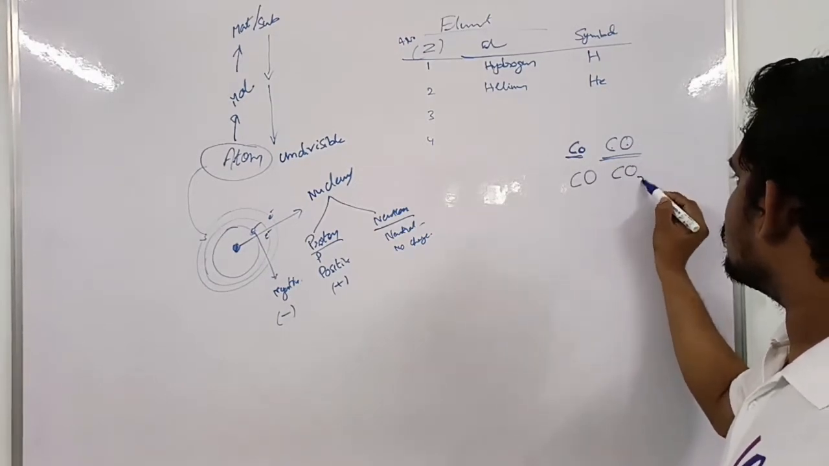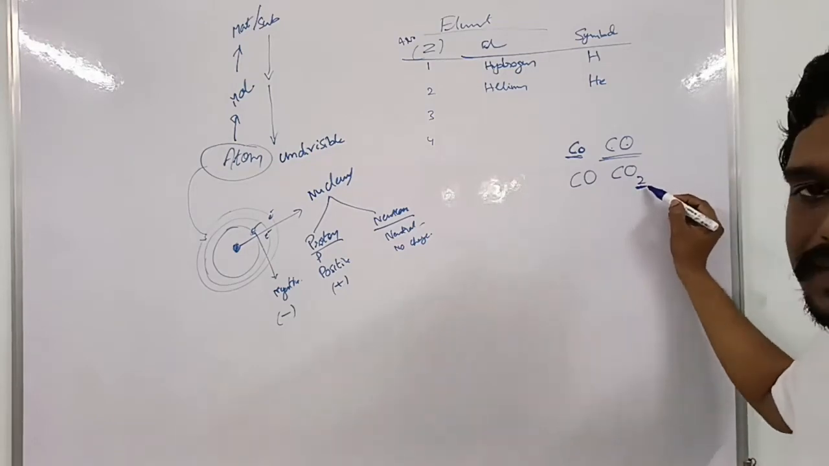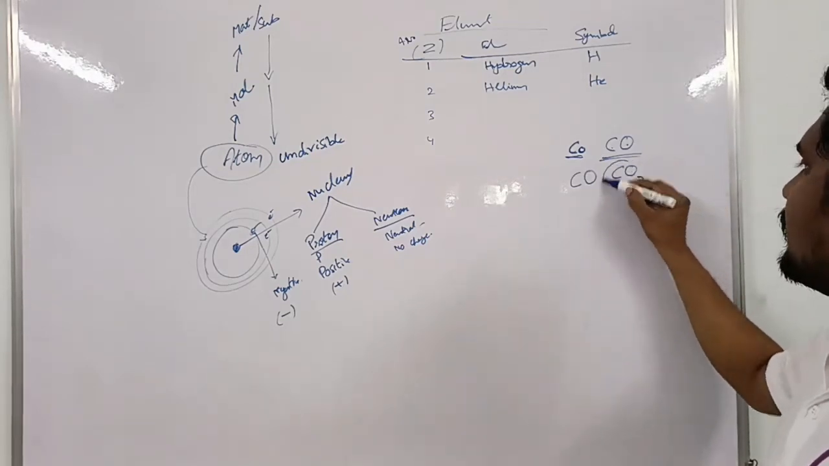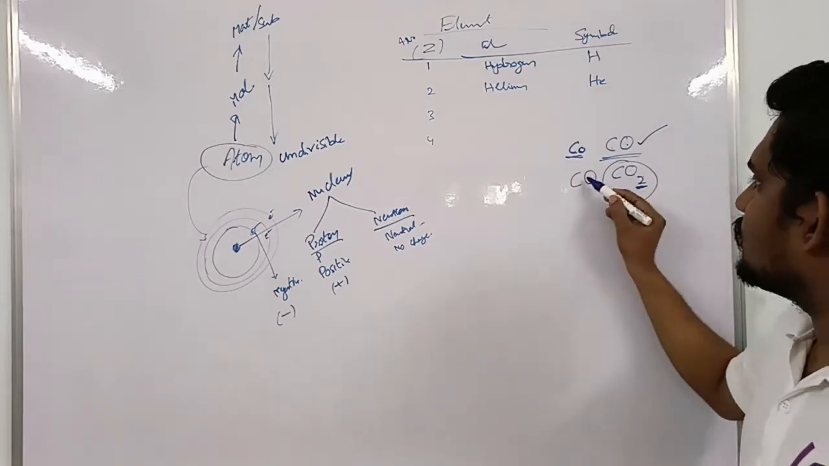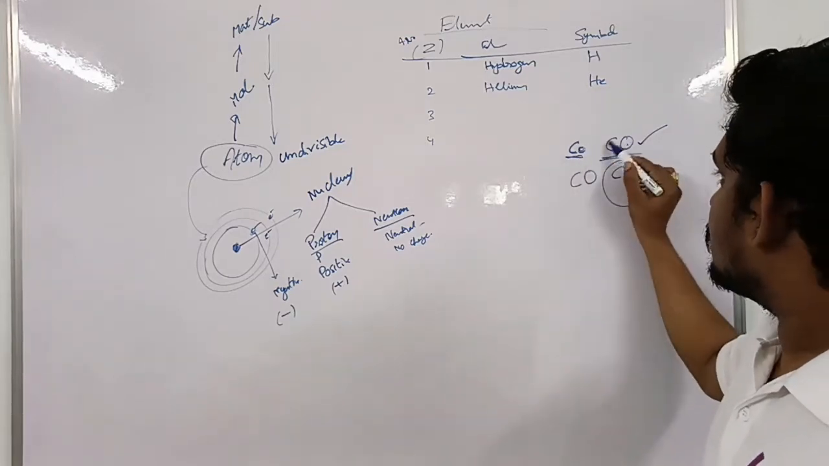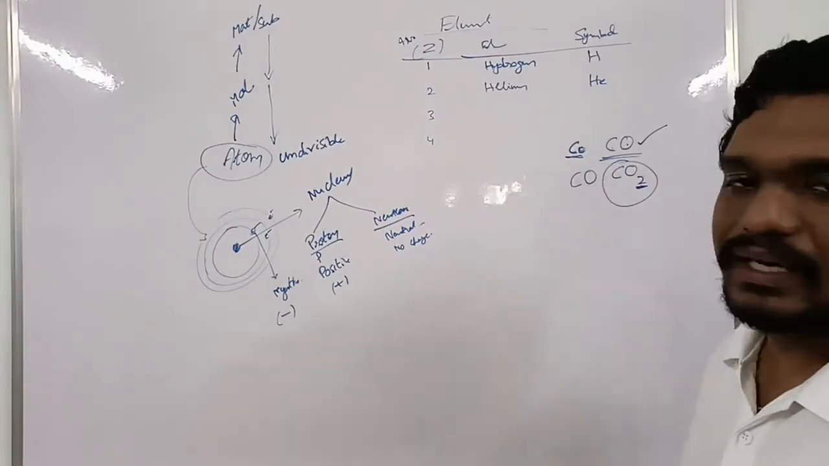When there are two atoms of oxygen, it is called di, so it is carbon dioxide. This is carbon monoxide and this is carbon dioxide. This is cobalt, this is carbon monoxide. We have to take care about this.